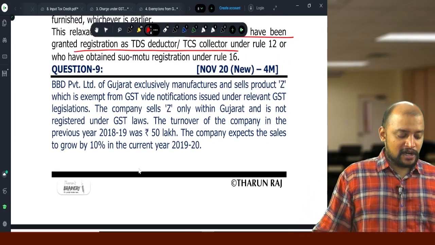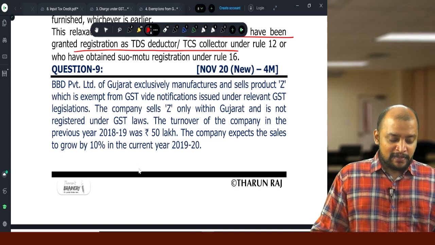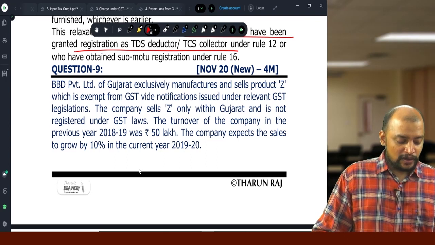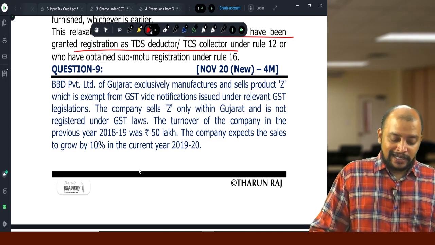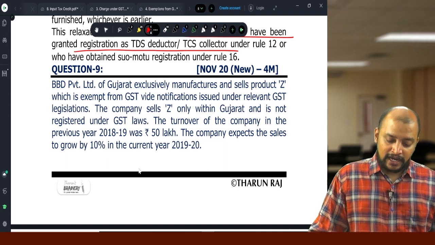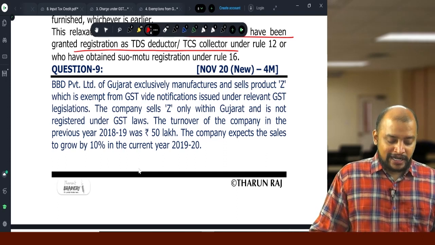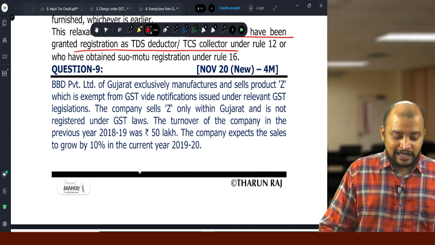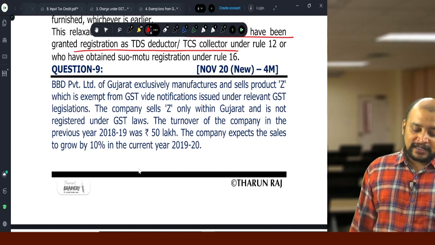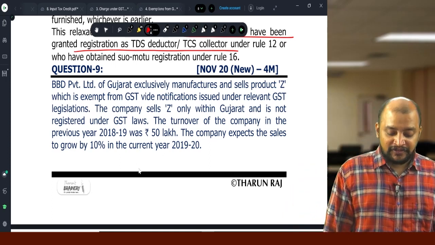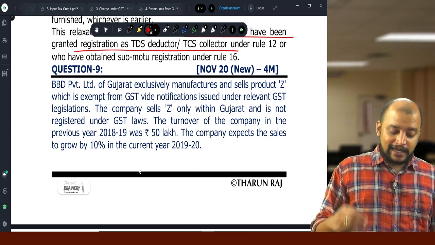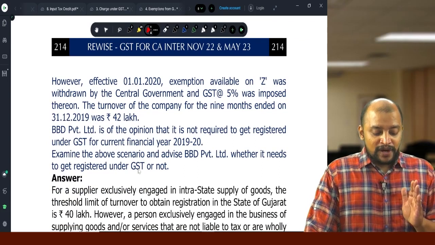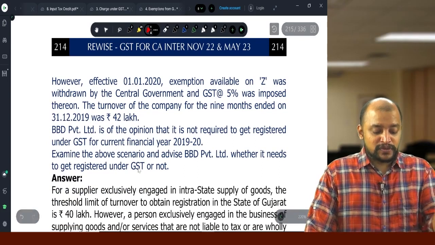PBD Private Limited of Gujarat exclusively manufactures and sells product Z, which is exempted via notification issued under relevant GST legislations. Okay. The company sells product Z only in Gujarat and is not registered under GST laws. The turnover of the company in the previous year was 50 lakhs. The company expects the sales to grow in the current year 2019-20. With effect from 1/1/2020, exemption available on Z was withdrawn.